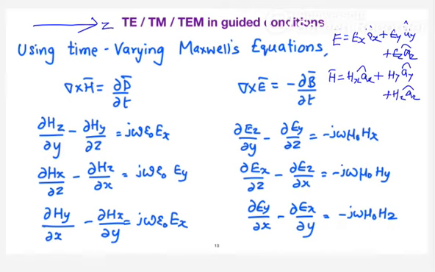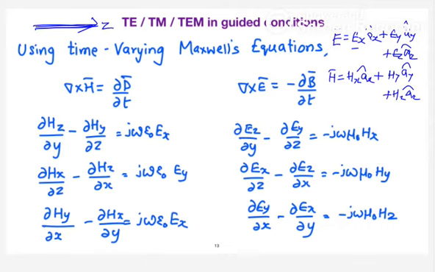Now, I will try to express the transverse components. Transverse component means perpendicular component. Remember, when the wave is propagating in the Z direction, what do your transverse components become? X and Y. The longitudinal component is going to become Z. Have you got the difference? Transverse components are perpendicular to the direction of propagation. So when the wave propagates in the Z direction, the transverse components will be X and Y, and the longitudinal component is along the axis, that is your Z direction.